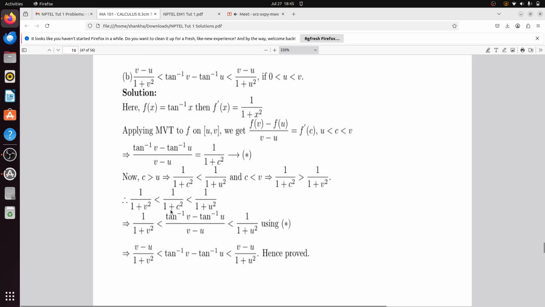Now this 1 by 1 plus c square is f v minus f u by v minus u. That means tan inverse v minus tan inverse u by v minus u. Multiply v minus u on this side as well as this side. So you will get v minus u by 1 plus v square less than tan inverse v minus tan inverse u less than v minus u by 1 plus u square. Hence proved. Is it clear?